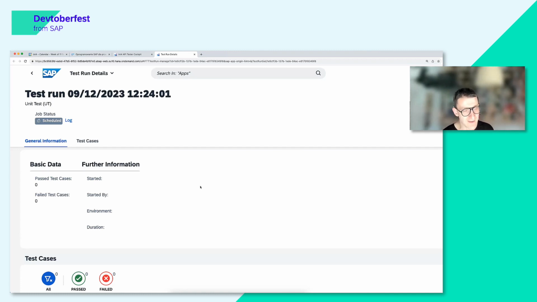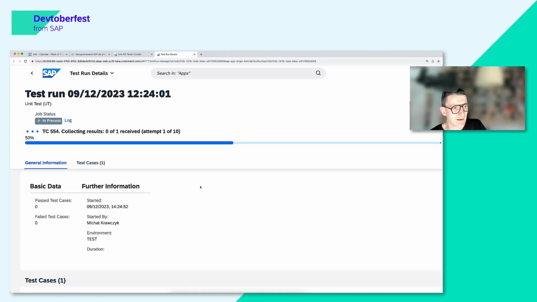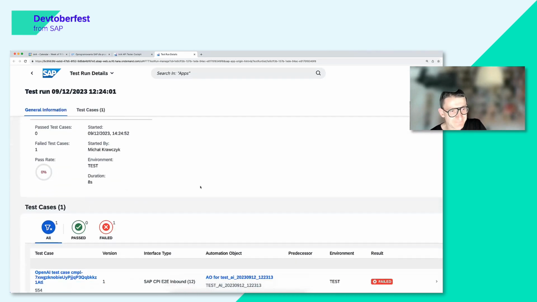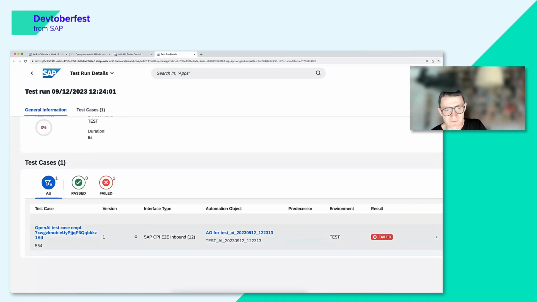Because please remember, AI will not validate the mapping on its own. AI doesn't know that. AI is just proposing a solution, but we always need to check whether the solution is actually working, whether it's good. It takes a few seconds for the job to run, and it should refresh automatically. Right now, Int4 Shield is collecting the results of the first mapping, and what we can see is that the run actually failed. So let's have a look at what failed.